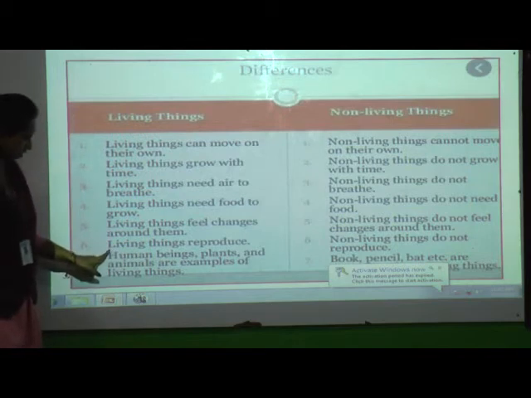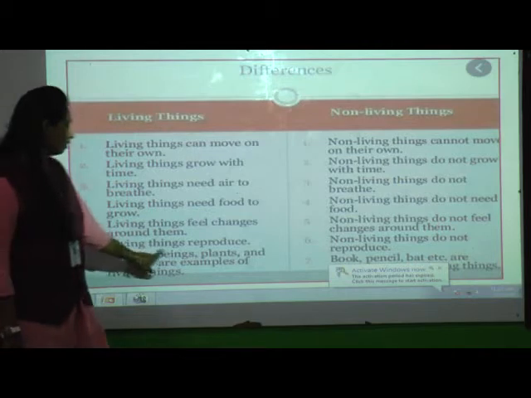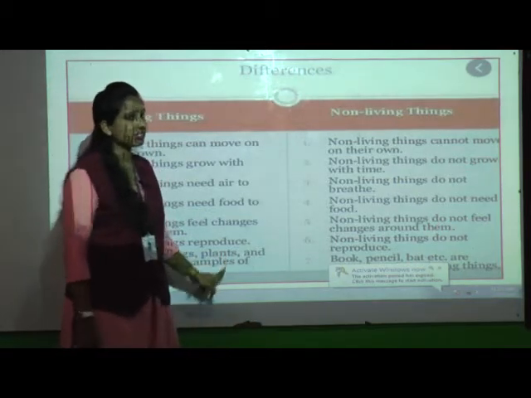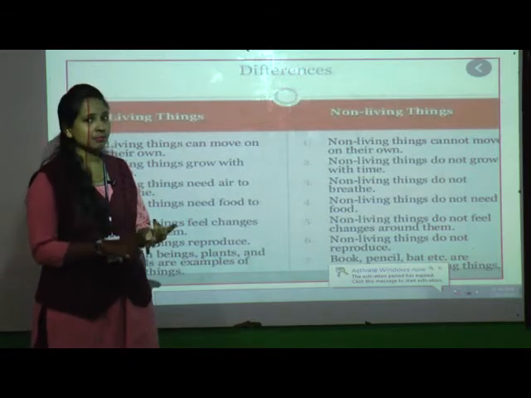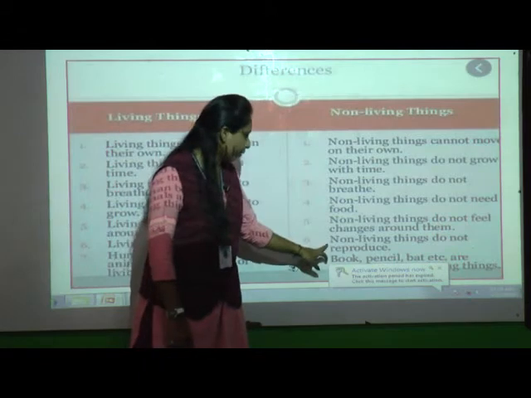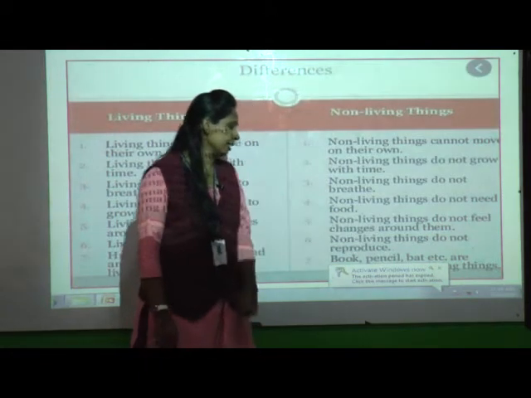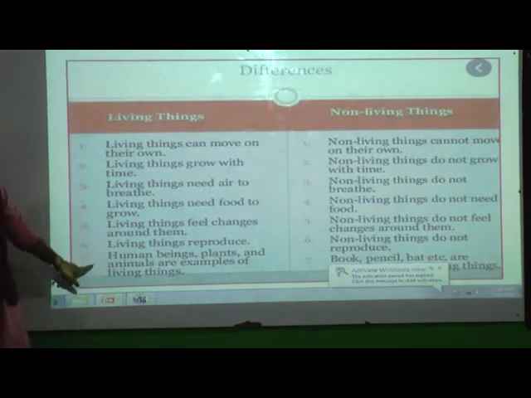And the 6th point is, living things reproduce. Living things reproduce, as we have studied. Okay. Now living things are humans, animals and plants. So we have studied, I hope you remember. And what about non-living things? Non-living things do not reproduce. Okay, keep in your mind. Now the last point is,